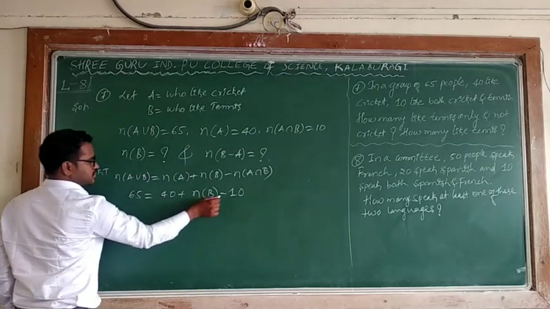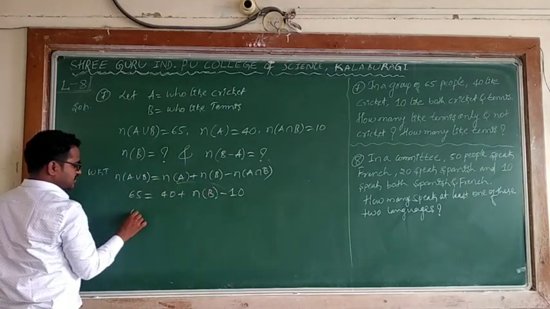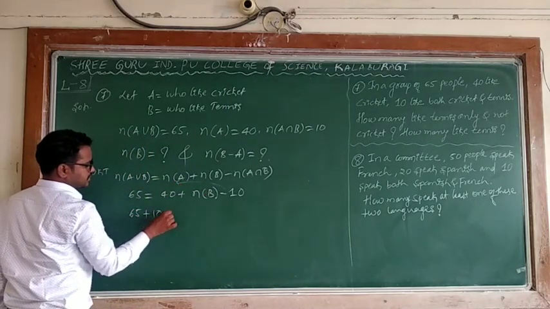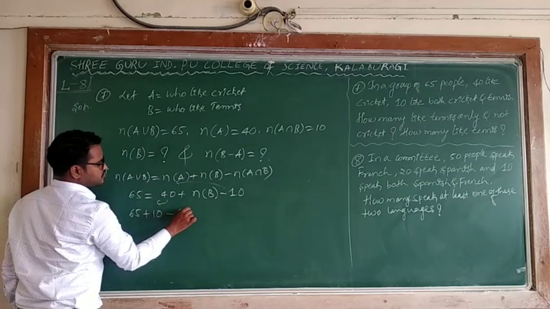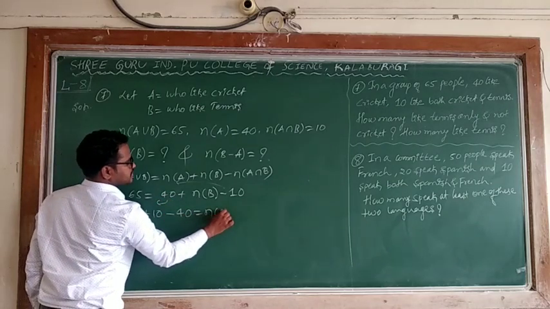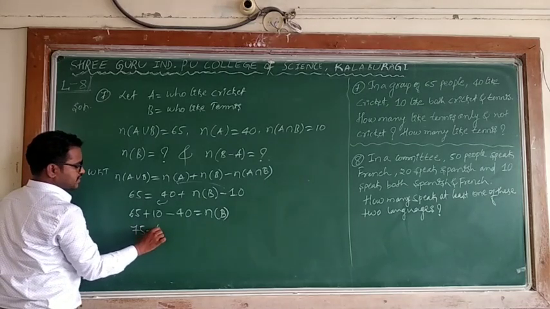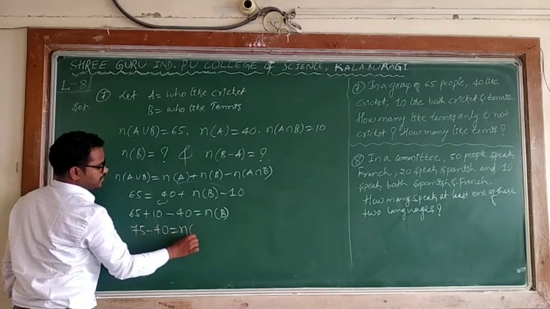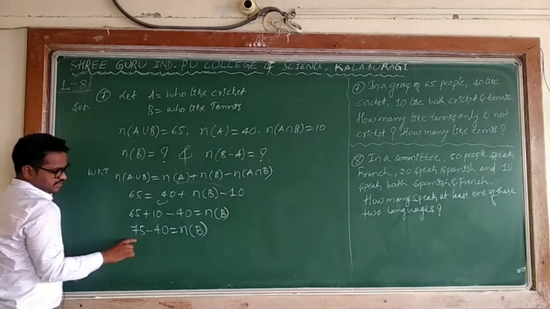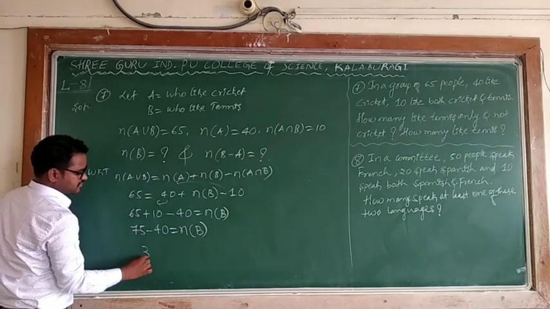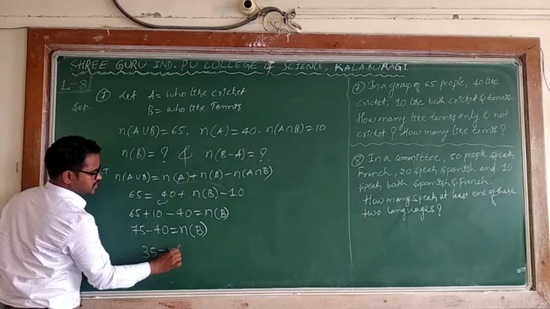So 65 plus 10 minus 40 is equal to N of B. 75 minus 40 is 35. N of B is 35.